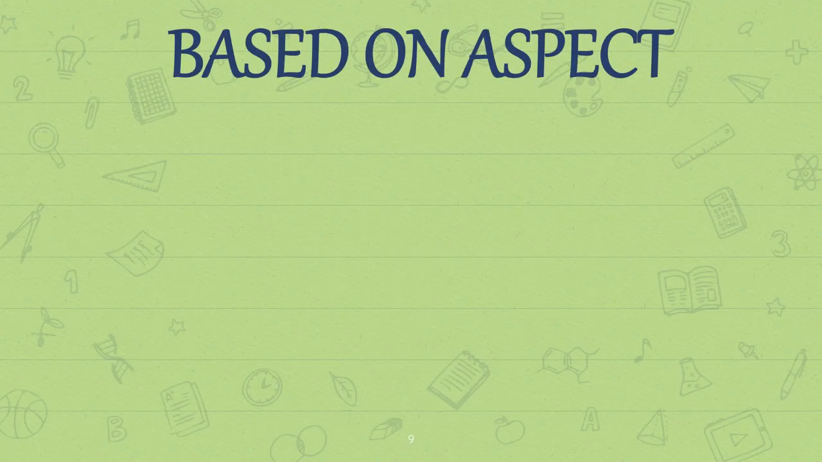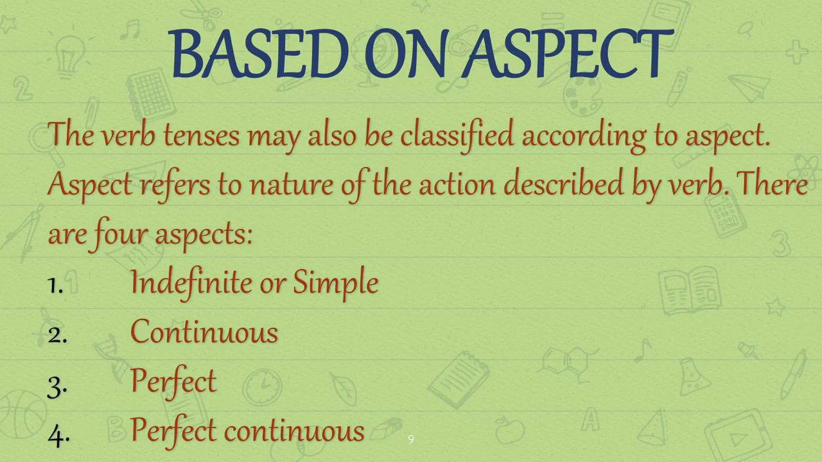Now, as we read that tenses are classified on the basis of time frame, in the similar way, tenses are also categorized on the basis of aspect. The verb tenses may also be classified according to aspect. Aspect refers to the nature of the action described by the verb, or we can say that present tense, past tense, and future tense are further subdivided into four parts. That is indefinite or simple, continuous, perfect, and perfect continuous.